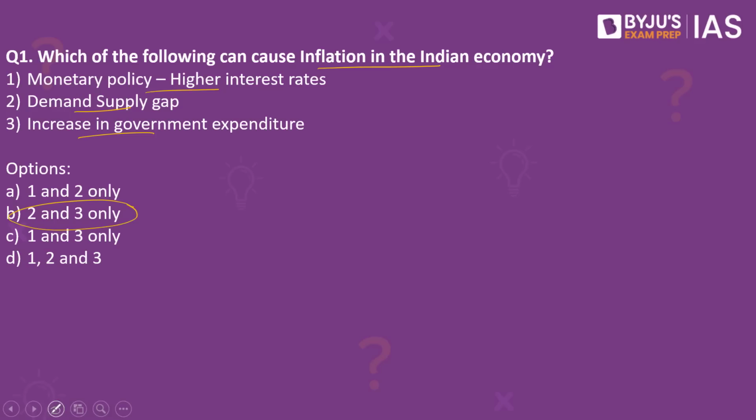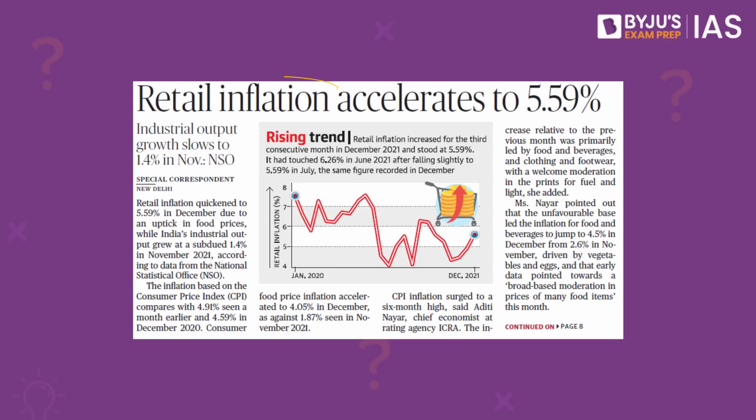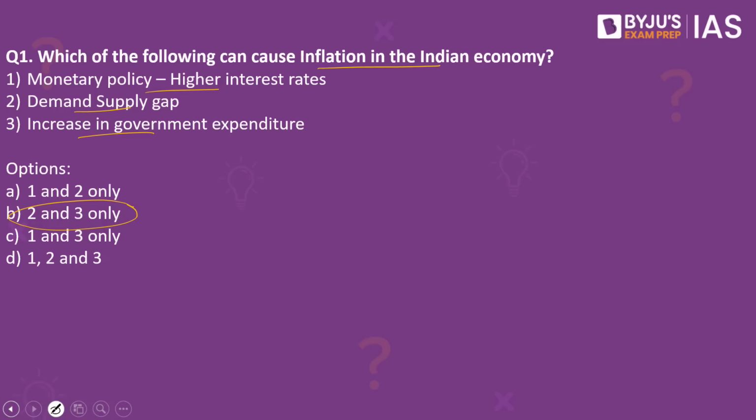Why have we taken this practice question? Because this article here makes a mention of the inflation. Let us try and understand what are these options. When we look into the first option, the monetary policy raising the higher interest rate, will it cause inflation in the Indian economy? The answer to this is no. Higher interest rate basically means that the cost of borrowing will discourage spending, and at the same time this leads to lower economic growth. Indeed, it will cause lower inflation and not increase the inflation. So the first statement is wrong.